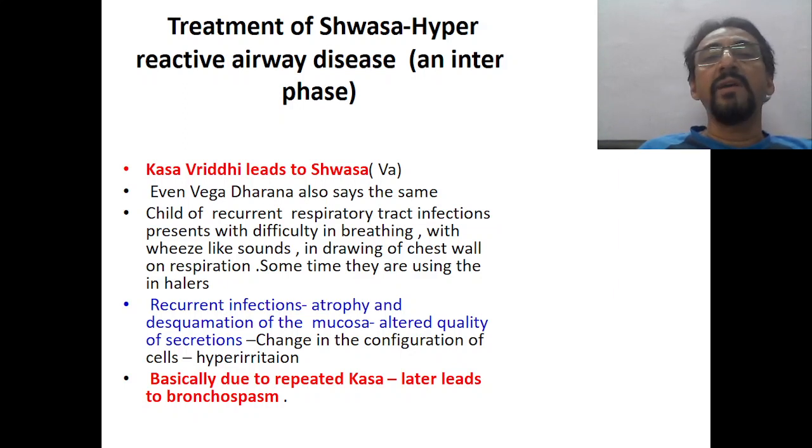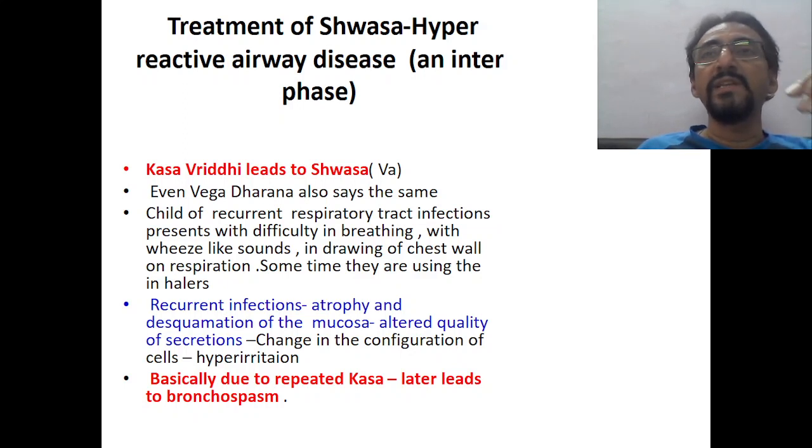Treatment of Shwasa in Ayurveda. Hyperreactive airway disease and interface. That means, see, in children, hyperreactive airway disease is most common. Hyperreactive airway disease means when repeated respiratory tract infections occur, as a result, the respiratory mucosa undergoes damage. The cells which are present in the respiratory mucosa, like the ciliated columnar epithelium, will be destroyed, and because of repeated infections, they may be modified into some other type of cell like squamous cell epithelium.